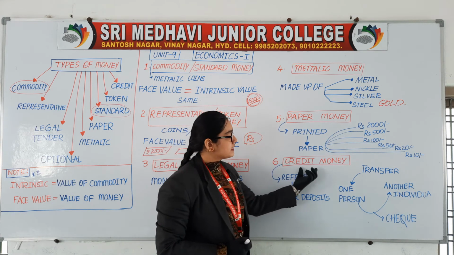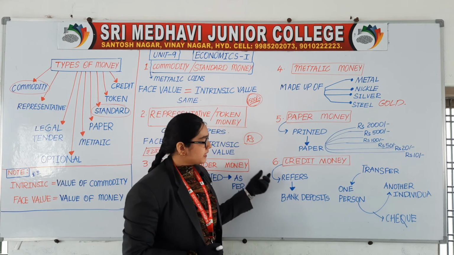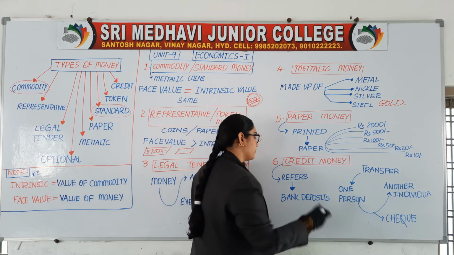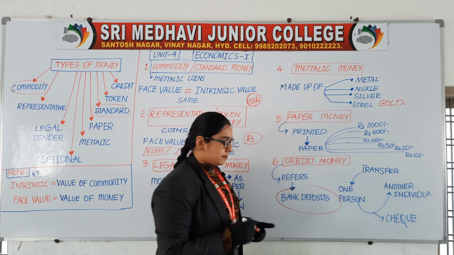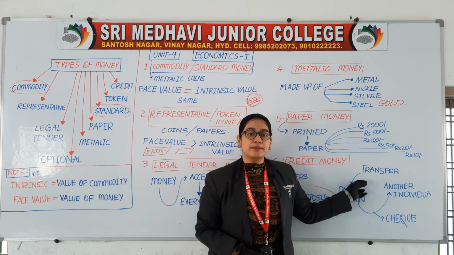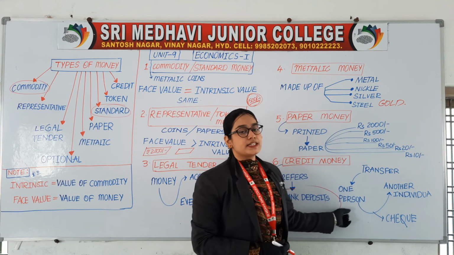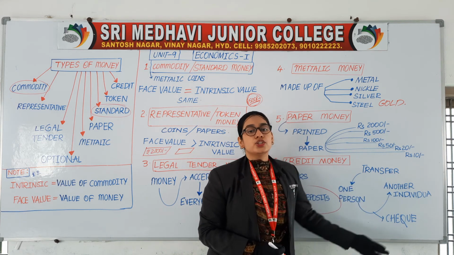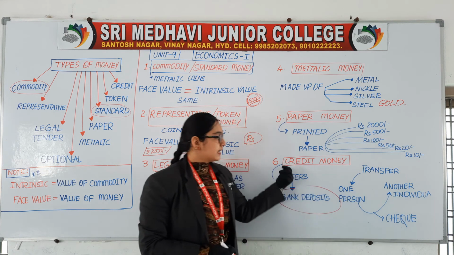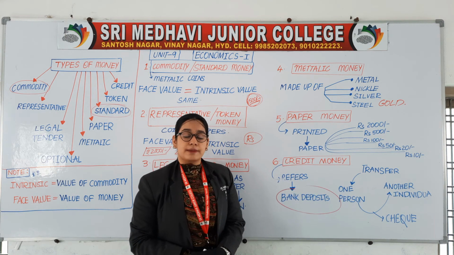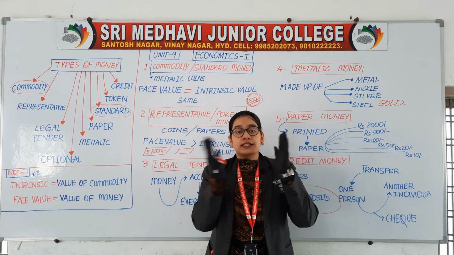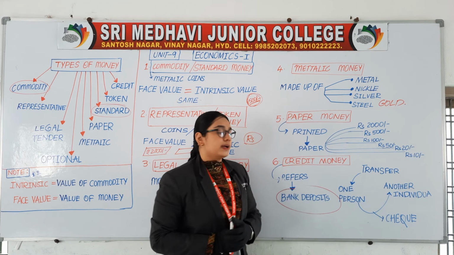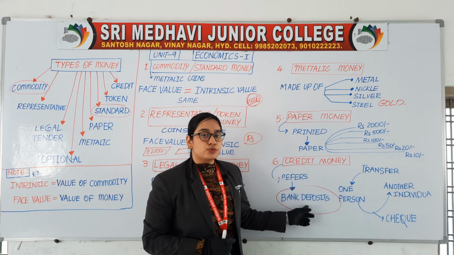The last and final is credit money. Credit money refers to bank deposits. That means the money which can be transferred from one person to another person, from one individual to another individual through checks is known as credit money. So credit money is through checks.